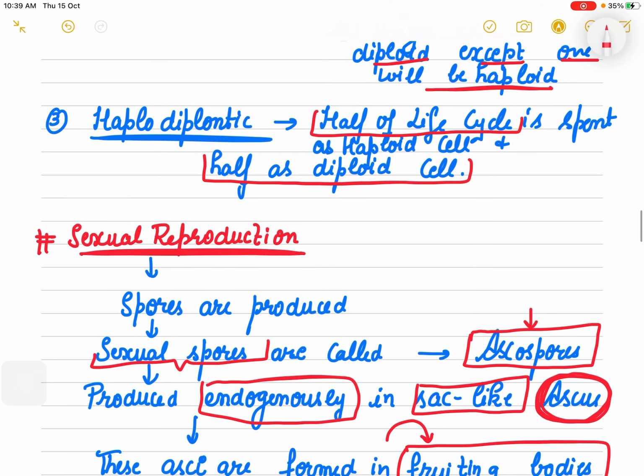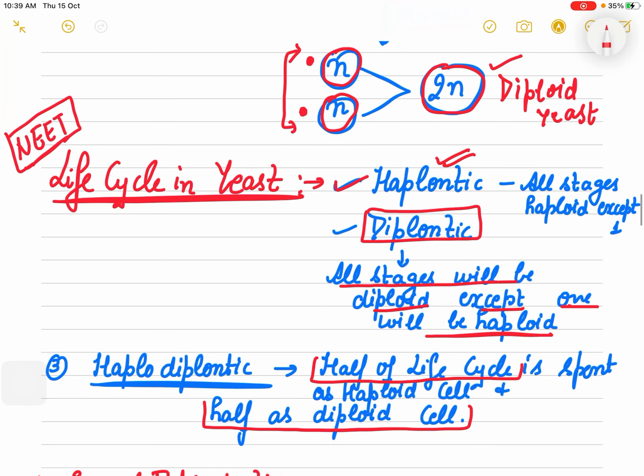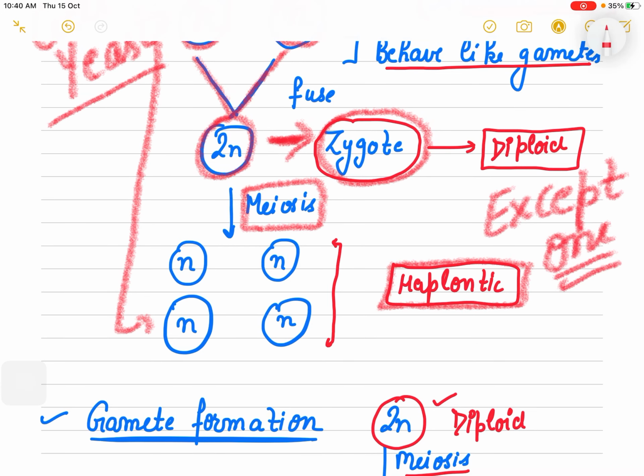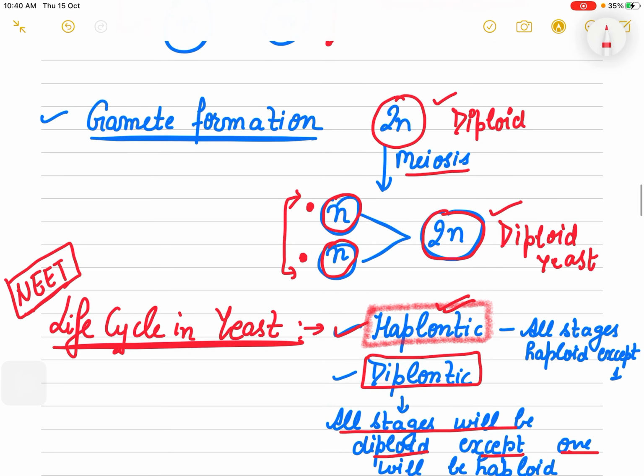So this kind of cycle is known as haplontic, and yeast follow the haplontic life cycle. So in yeast, when all stages are haploid except one, that kind of life cycle is known as haplontic life cycle. Yeast also follow a diplontic life cycle, in which the cells are diploid, right?